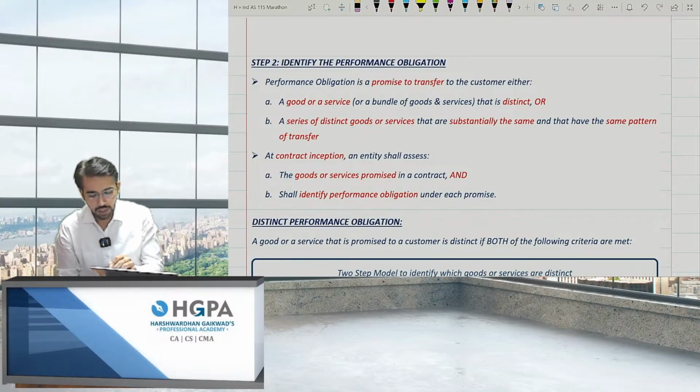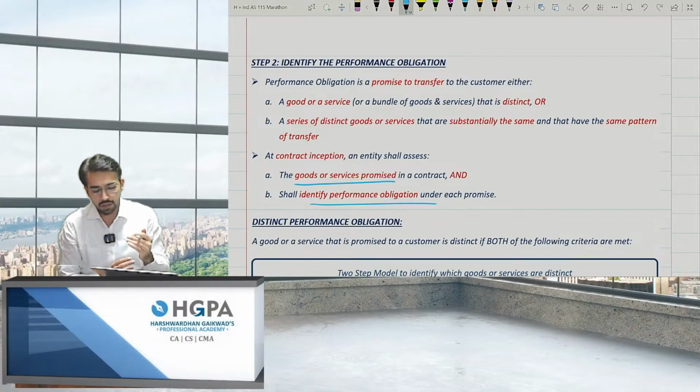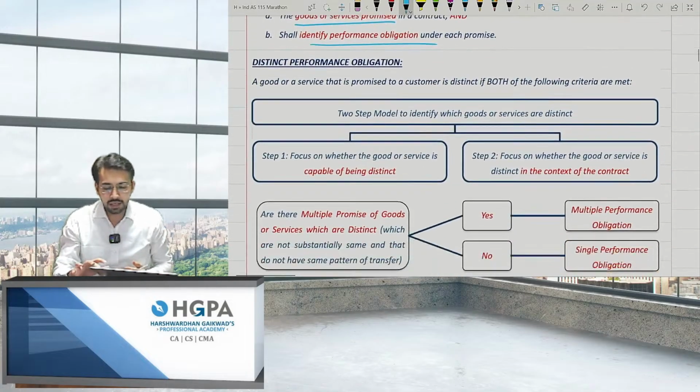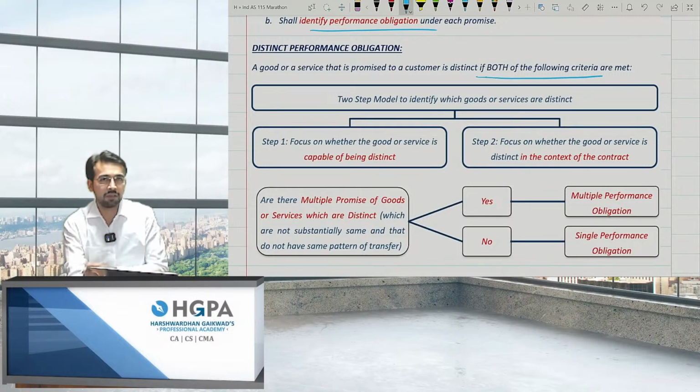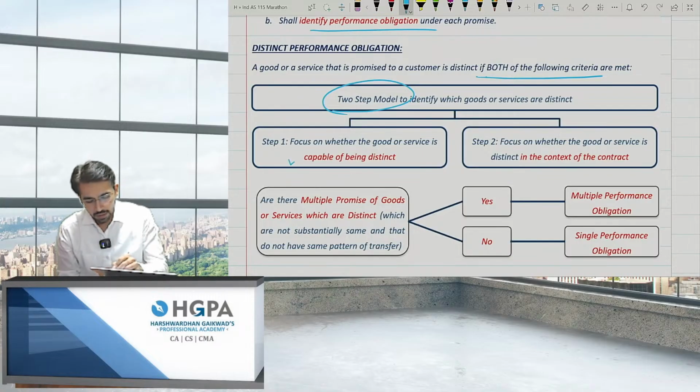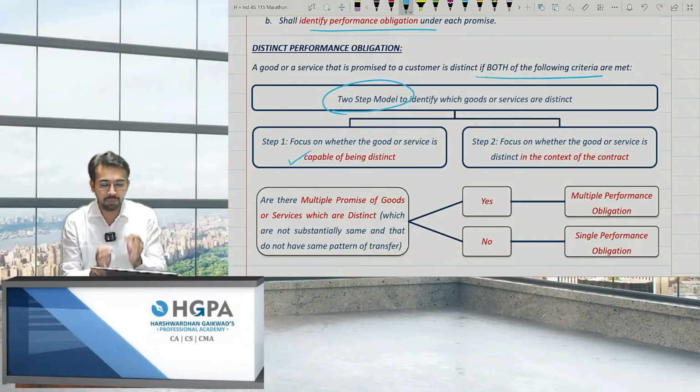Next. At the contract inception, an entity shall assess the goods or services promised, and shall identify the performance obligation under each promise. So whatever the promises are there, you should first assess that and then move ahead. Now, there are distinct performance obligations. How to recognize if both the criteria are met? So basically, there is a 2-step model. How do I check the performance obligation? First, focus on whether the goods or service is capable of being distinct, whether you can make it a distinct format or it is attached with someone.